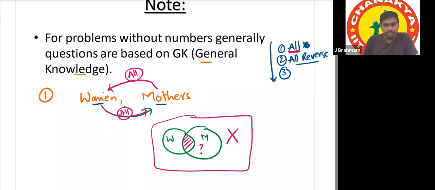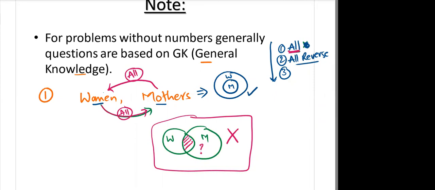Suppose this also fails. I'll give another set. For this set, the diagram is all mothers are women, yes or no? Yes, sir. This is the correct diagram. I'm giving another set.